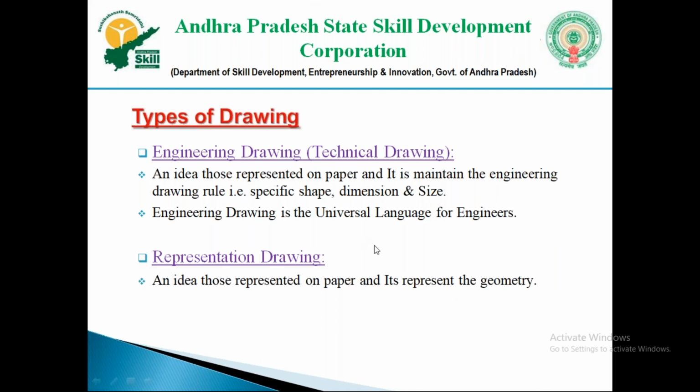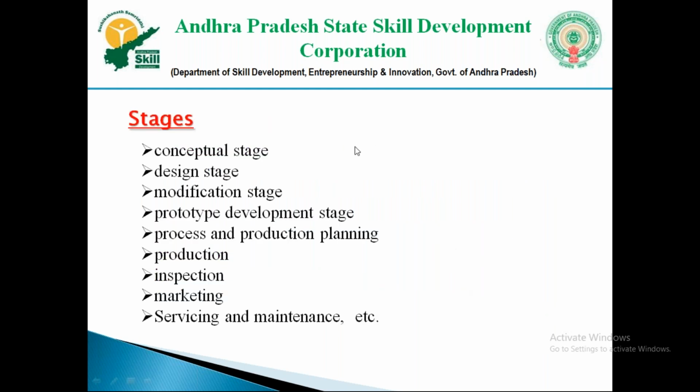For example, within AP we draw a particular design using the standards, and we can send it within our country or out of the country. Another engineer can read it without any words. By seeing the drawing itself, he can clearly understand what he needs to do. That's why it is called the universal language for engineers. These are all the stages which we undergo for completion of a product.